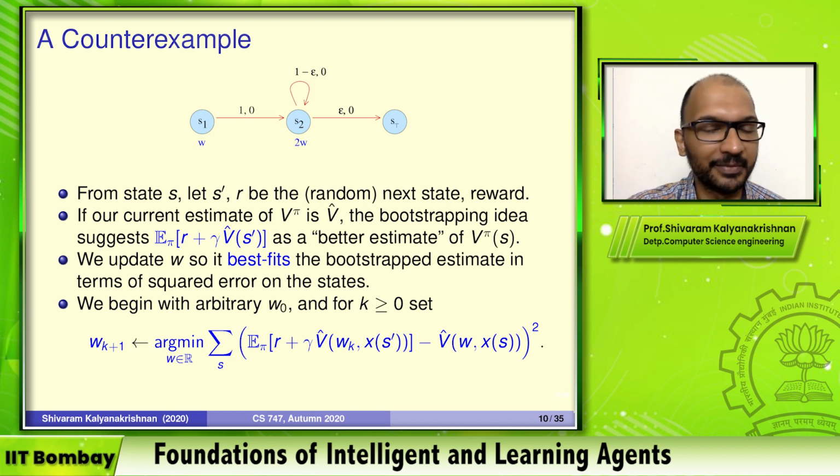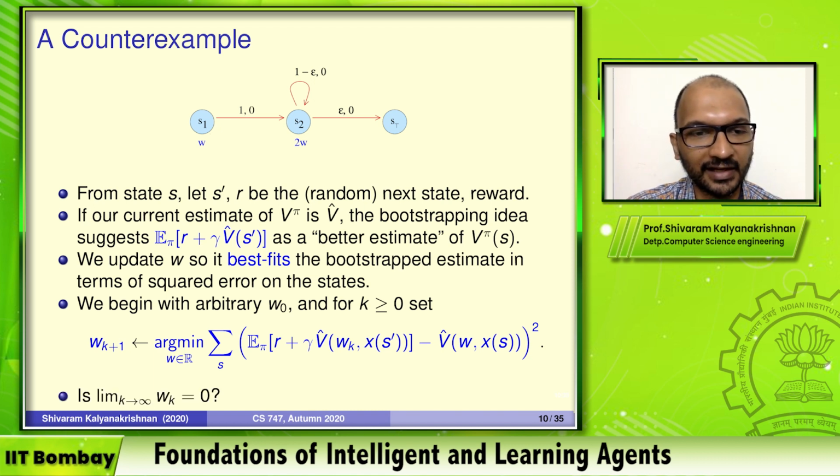And you can start with some arbitrary W naught and then do this kind of an iteration. So the question is, if you do this, are we guaranteed that the limit of WK, as k goes to infinity, will converge to 0, which we know is the correct answer here? And 0 is not only the correct answer, it's the only correct answer. Anything that's non-zero will have some prediction error, but 0 does not.